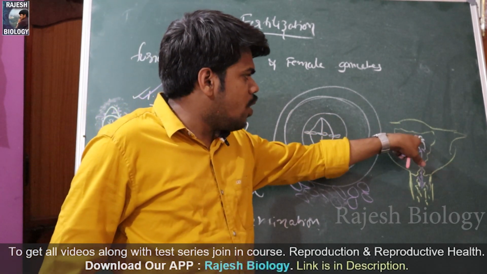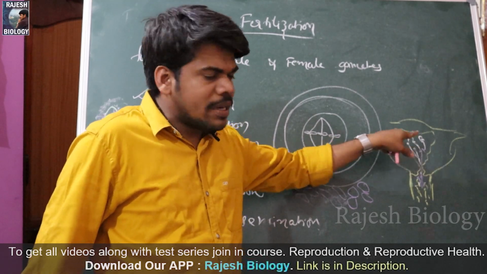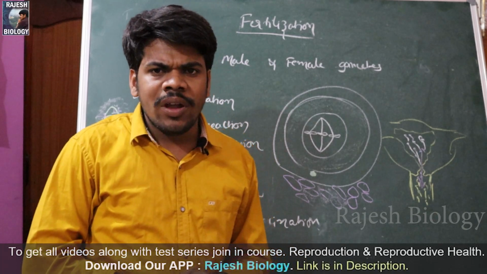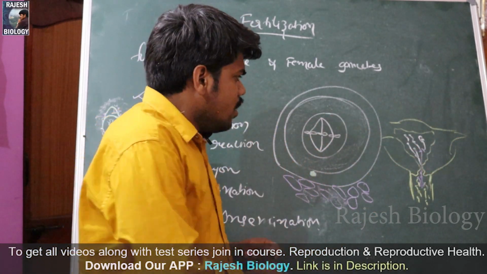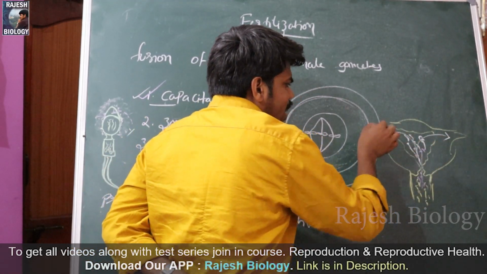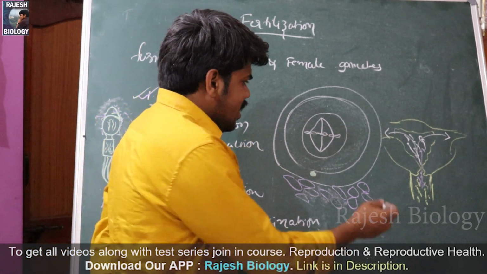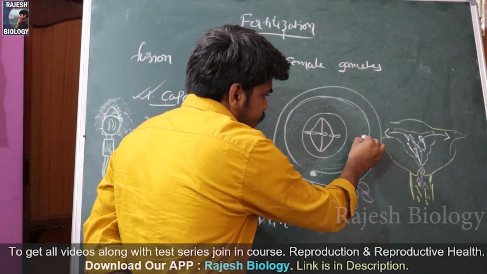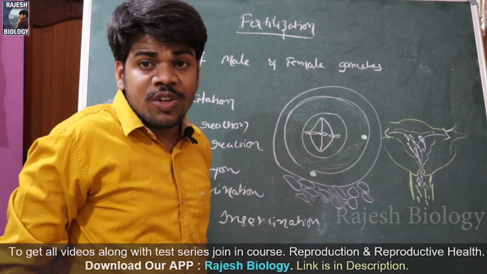And here the sperm cells get confused because they don't know where the ovum is present, either in the left side fallopian tube or in the right side fallopian tube, and there are no trophic signals also to direct the sperm cells. So 50% of the sperm cells enter into the right and 50% enter into the left to check their luck. For example, if there is an ovum on the right side here, the remaining sperm cells which enter into the left are unlucky, there is no ovum.